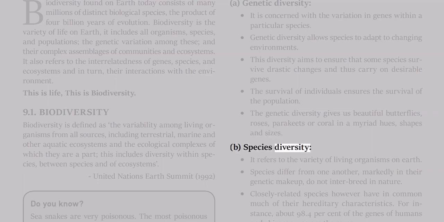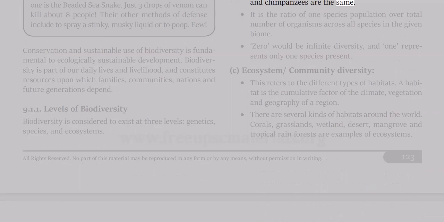B. Species diversity. It refers to the variety of living organisms on Earth. Species differ from one another markedly in their genetic makeup, and do not interbreed in nature. Closely related species, however, have in common much of their hereditary characteristics. For instance, about 98.4% of the genes of humans and chimpanzees are the same. It is the ratio of one species population over total number of organisms across all species in a given biome. 0 would be infinite diversity, and 1 represents only one species present.